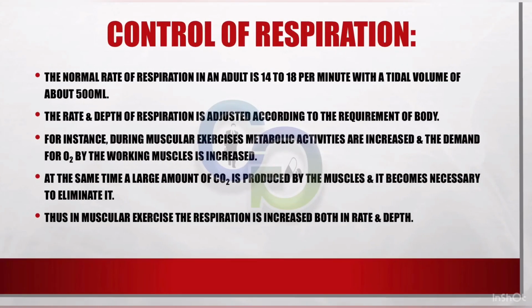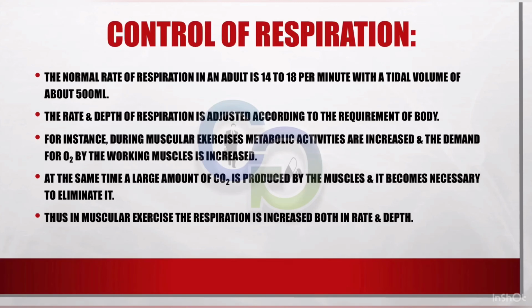Control of respiration. The normal rate of respiration in an adult is 14 to 18 per minute with a tidal volume of about 500 ml. The rate and depth of respiration is adjusted according to the requirement of body. For instance, during muscular exercises, metabolic activities are increased and the demand for oxygen by the working muscles is increased.